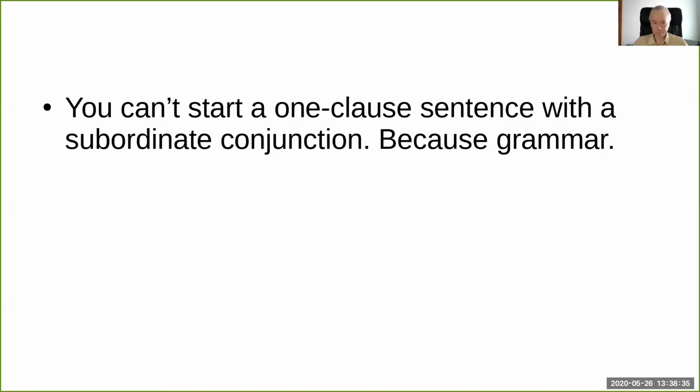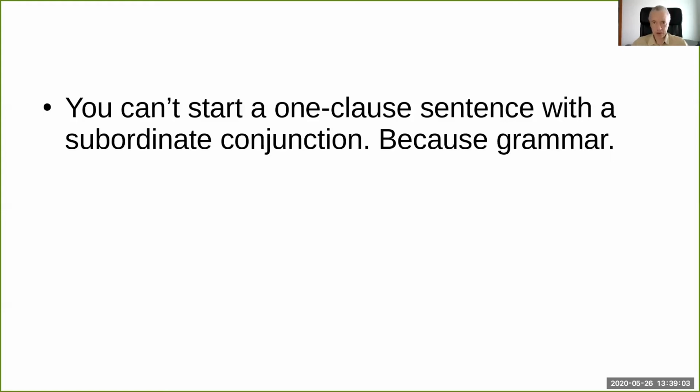Coordinate conjunctions are conjunctions that can combine two nouns, two adjectives, two clauses. They normally come in the middle with a comma before them. You can start a new sentence with one. I don't usually advise it in very formal writing, but you can do it. If you're curious about that, look at the episode on that.